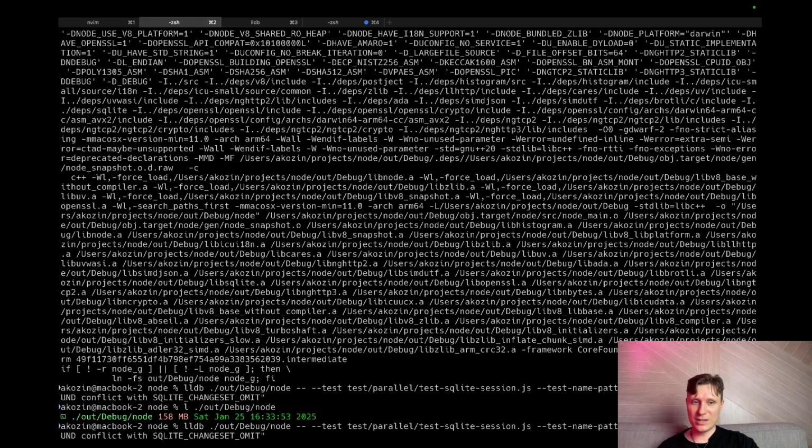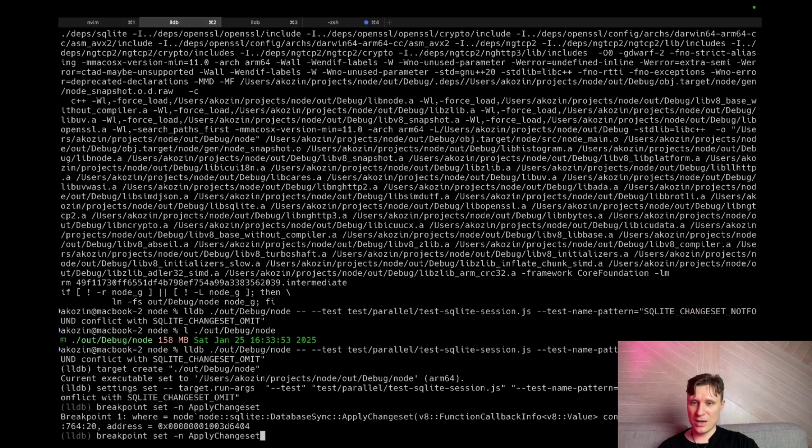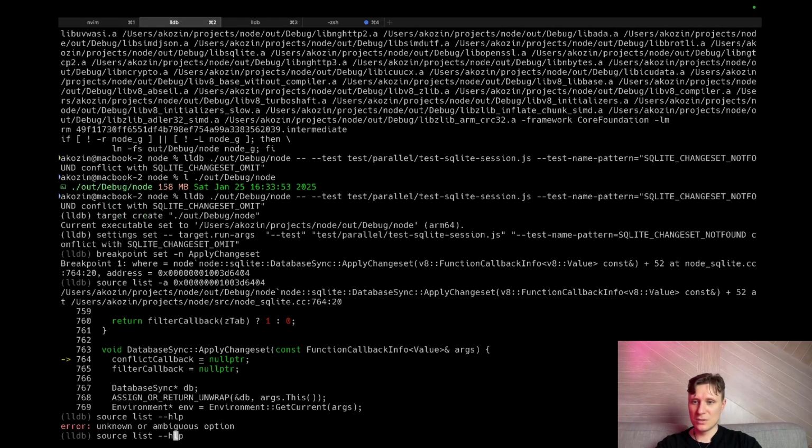So we can attach to this file. We can put a breakpoint on this guy, and we can check the source around this one. And I need more source code. I need help. How to show more lines?